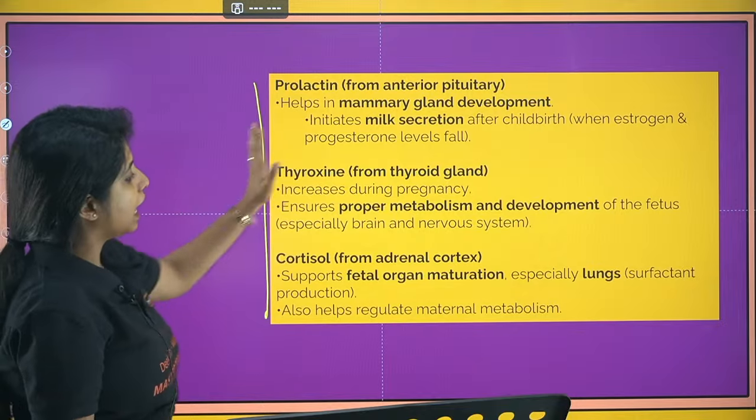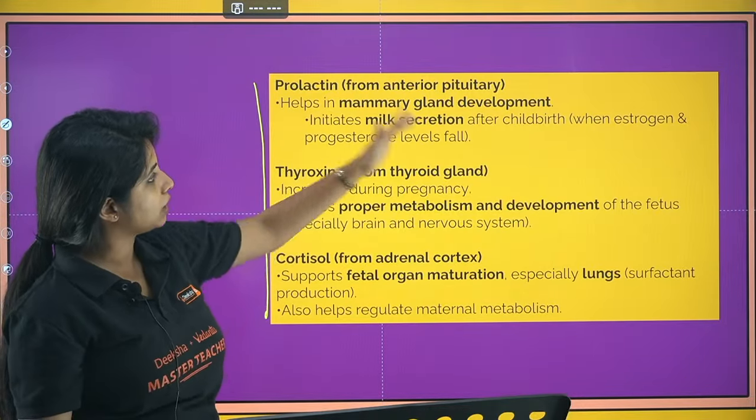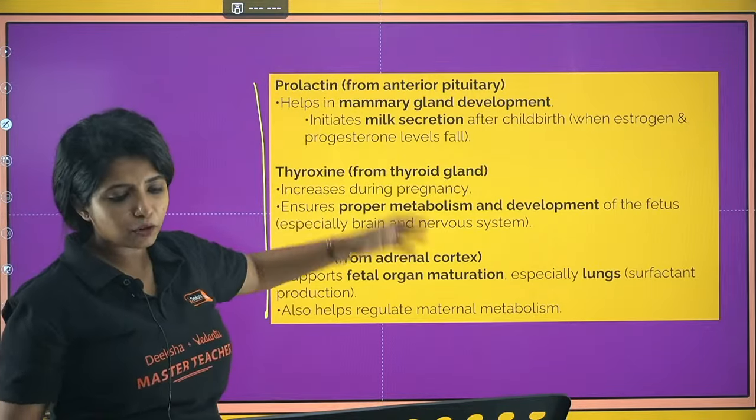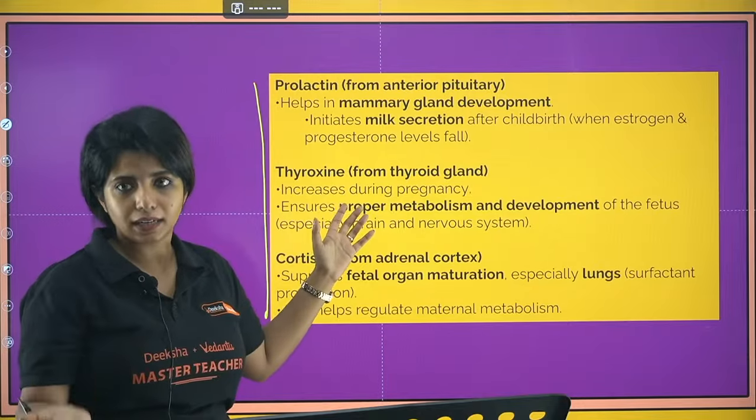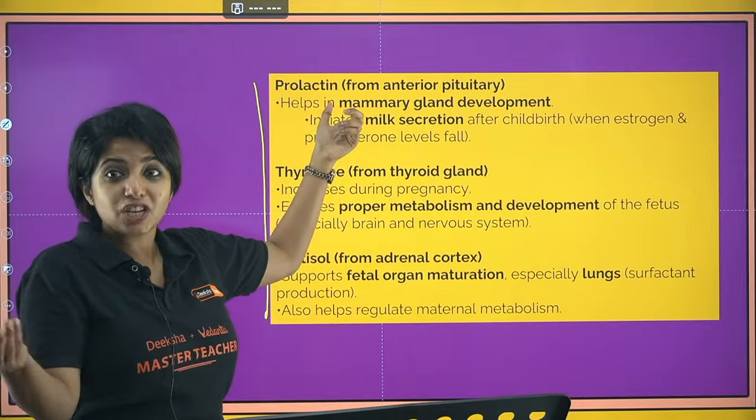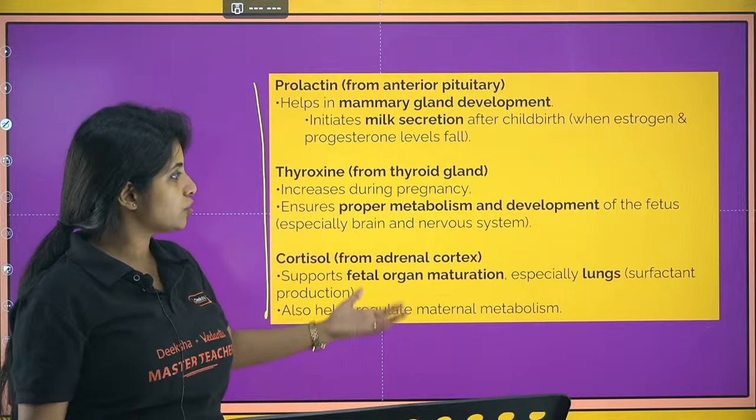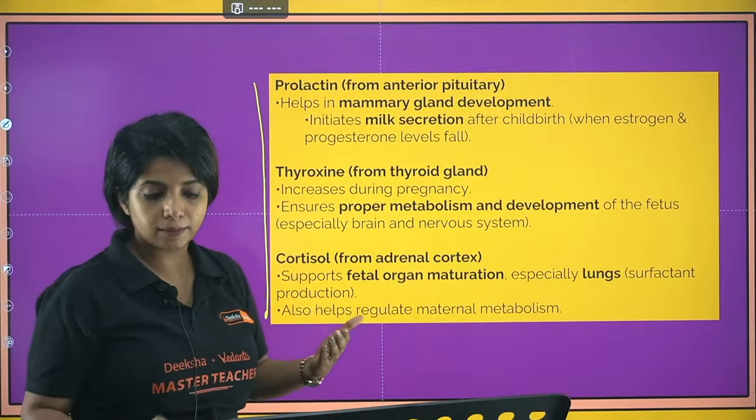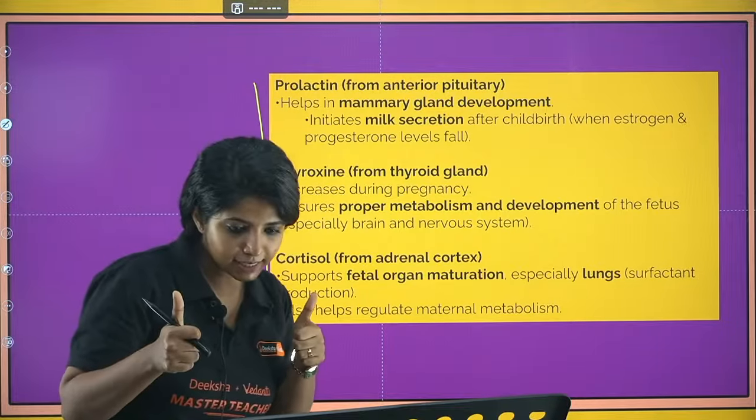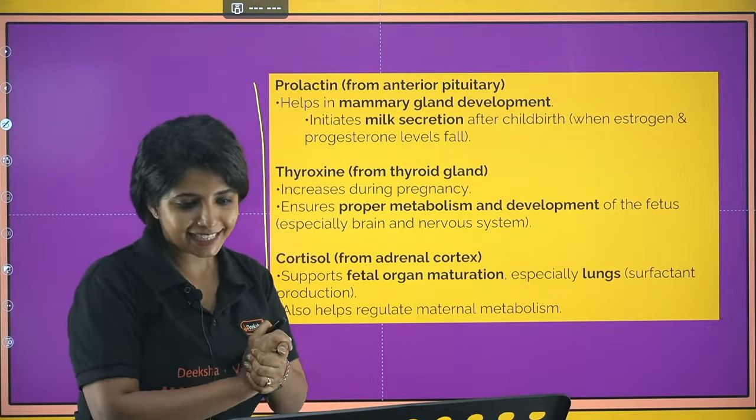You can talk about where they are released from and what they do. You do not have to write in detail because in NCERT it's not in detail. Prolactin is for lactation and helps in mammary gland development, so you can remember it like that. Thyroxine and cortisol, you can just remember are for metabolism and such things. Cool? Works? Yes, Prakriti. Yes.